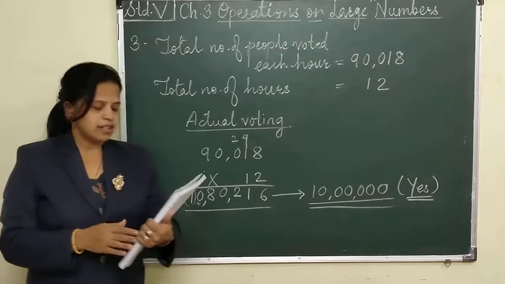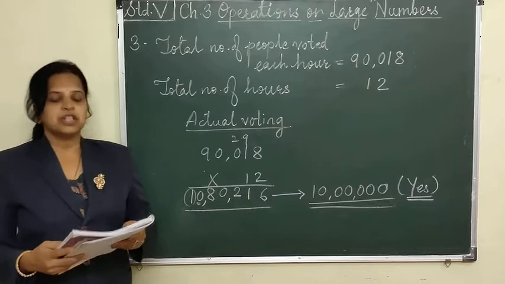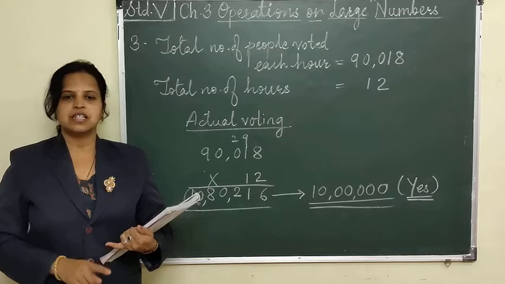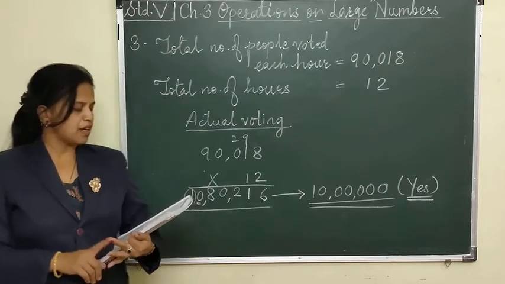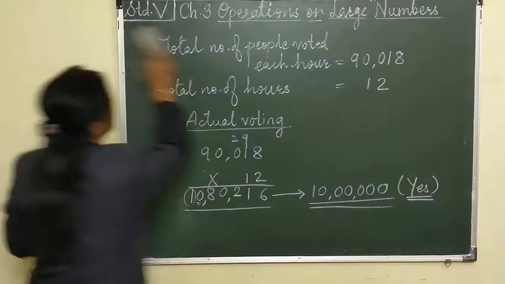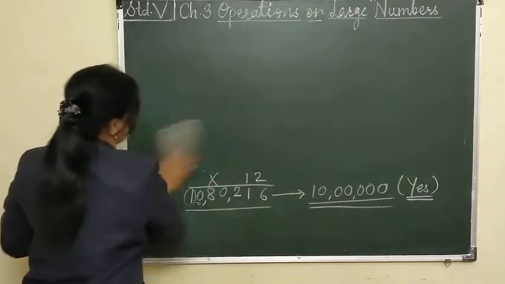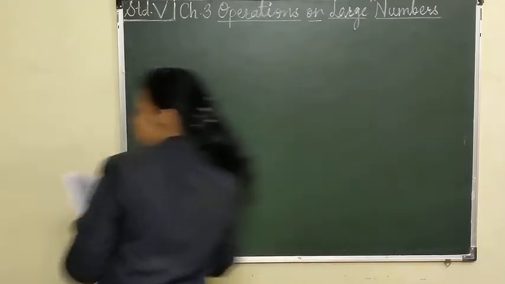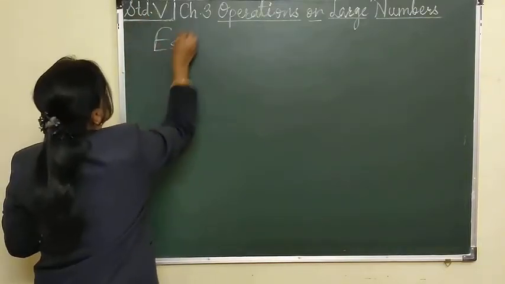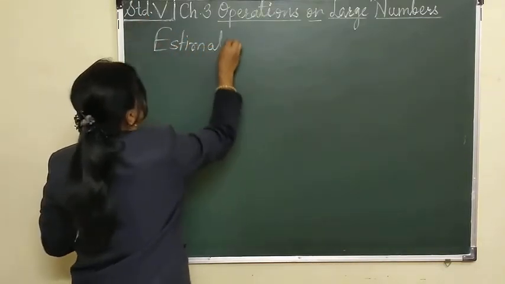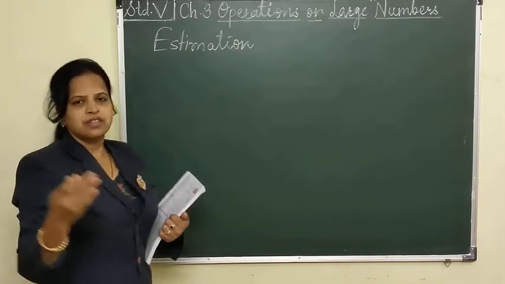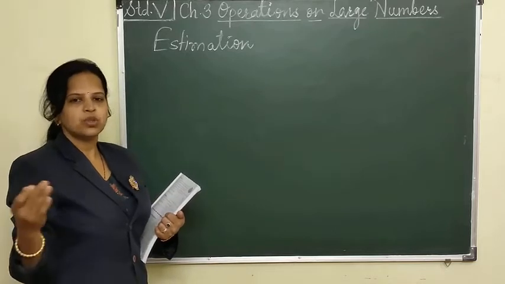Now let's see the next part, that is estimating quotients. Till now we have seen estimating sums and differences, and estimating products. Now the last part is estimating quotients. I will do it here. For every estimation, for sums, differences, and products, there are different rules which we have to follow and complete those examples.